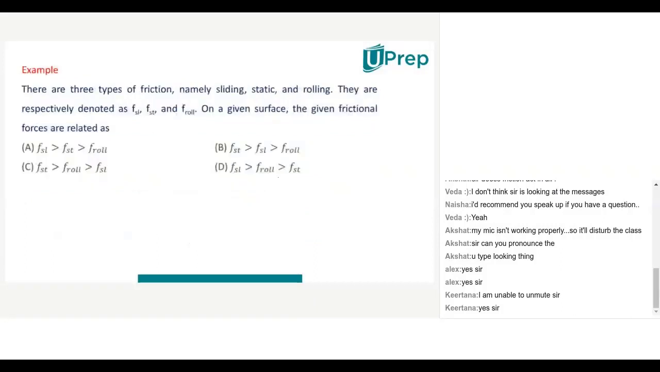Asked, and you have to give the answer. Now here one question is there. There are three types of friction, namely sliding, static and rolling. They are respectively denoted as F_SL, F_ST, and F_roll. SL means sliding, ST means static, F roll means rolling friction. And four options are given. Which option is right? Tell me.